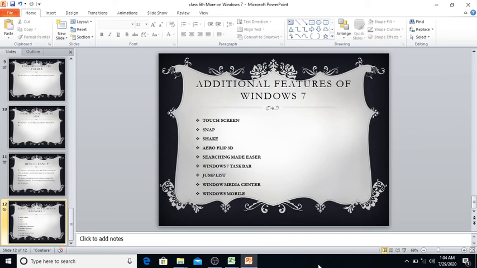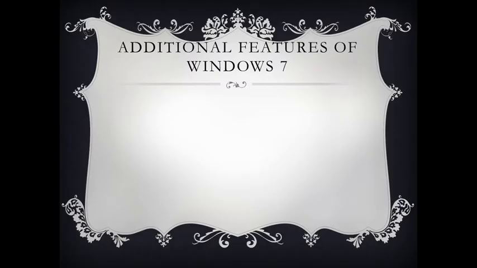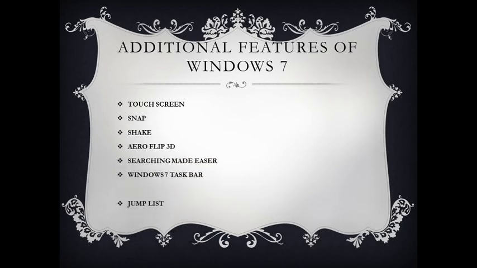Fine. Now next is jump list. What is this jump list? This is also a new feature in Windows 7 that allows us to view the pinned documents, pictures or songs or websites that you use frequently. Fine.